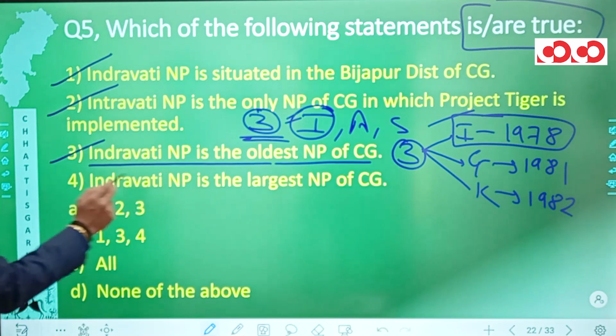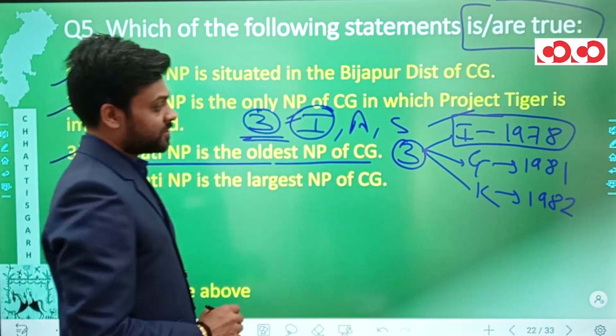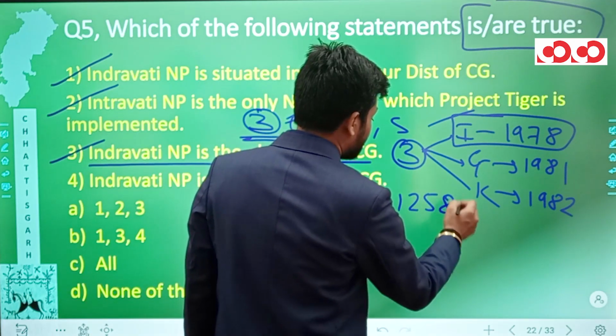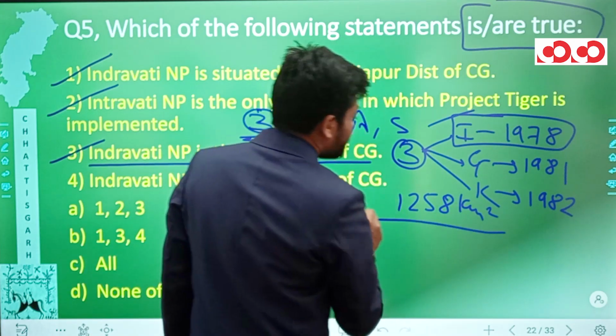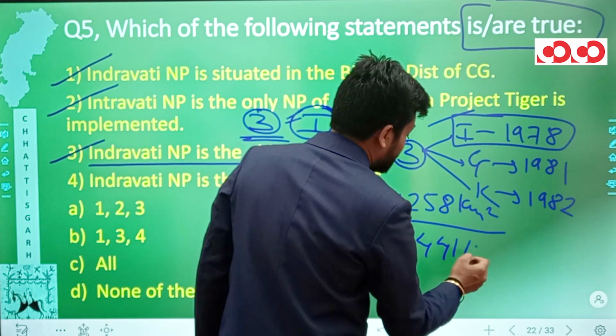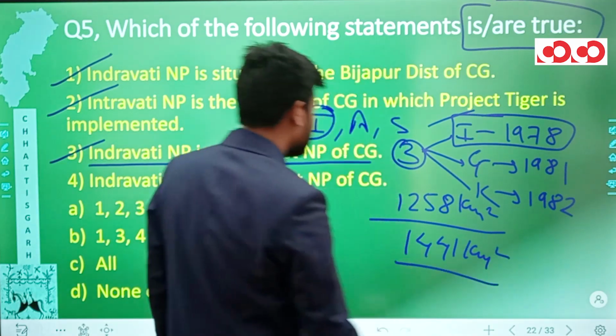Fourth one is Indravati National Park is the largest national park of Chhattisgarh. So the area that we have seen of Indravati National Park is 1258 square kilometers. However, Guru Ghansidas National Park with the area 1441 square kilometers is the largest national park of Chhattisgarh.